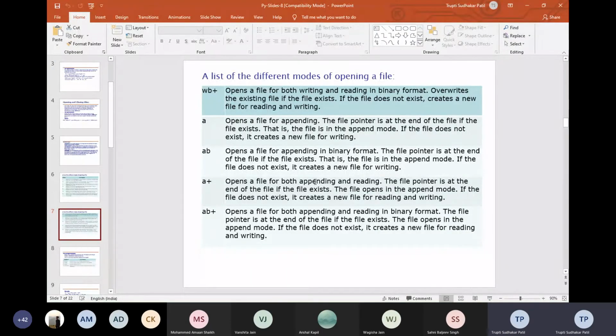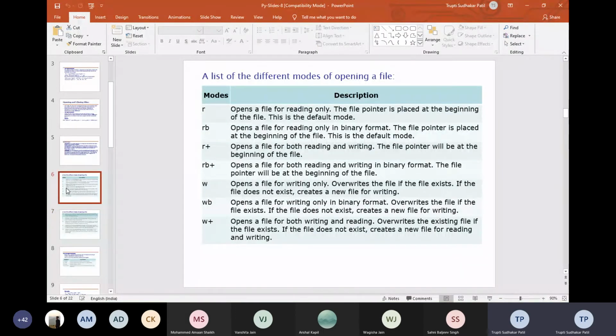When we give one input as a file, the file will be opened in a different mode. The first mode is read mode. This opens the file for read only purpose. The file pointer will be placed at the beginning of the file, and that is the default mode. RB mode reads only in binary format. The file pointer is placed at the beginning of the file, and it is the default mode.